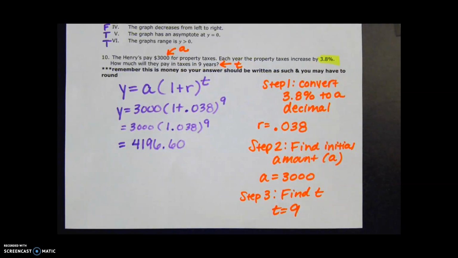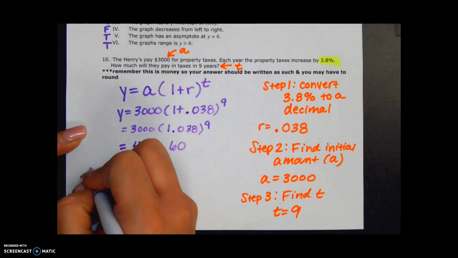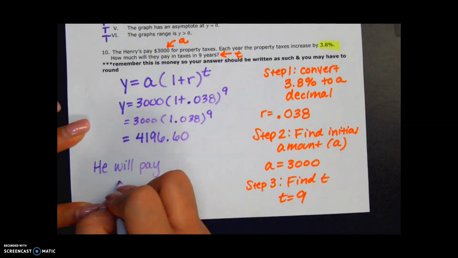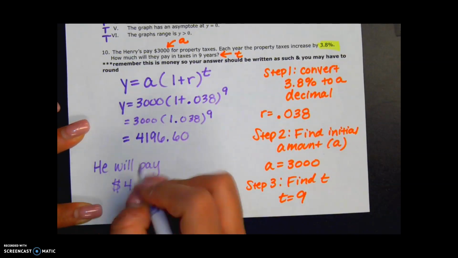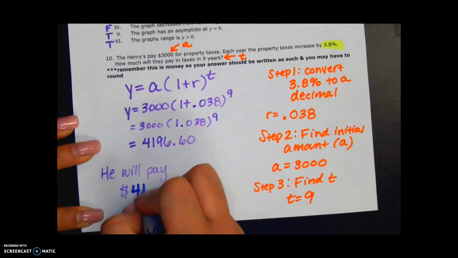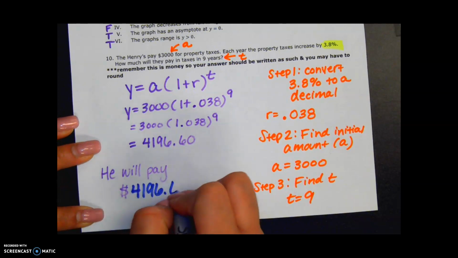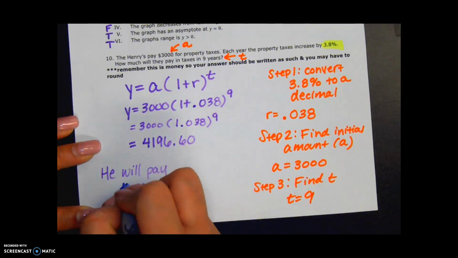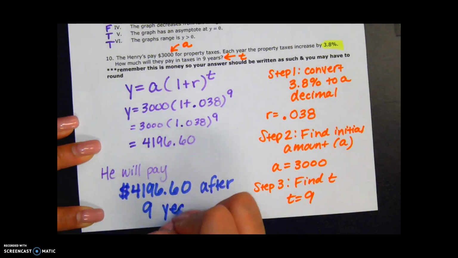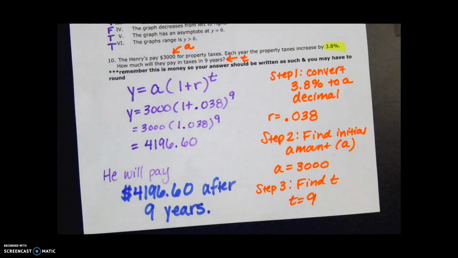All right, so how much money is he going to pay after 9 years? He will pay $4,196.60 after 9 years.